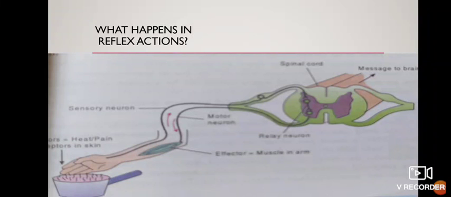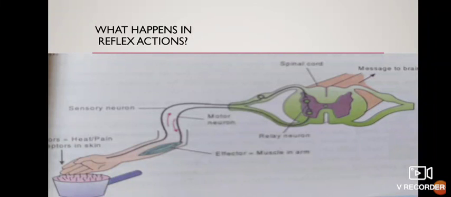Stimulus, that is your hot pan, acts as stimulus. Receptor organs are present on your hand. There are sensory neurons which are sending impulses to the CNS. Then motor neuron, effector organ is your hand, and then the response is your removing your hand. Now this process is not going to your brain. It is reflected from the CNS, from a part of CNS, that is the spinal cord here, and the effect is you're removing your hand from the hot pan.